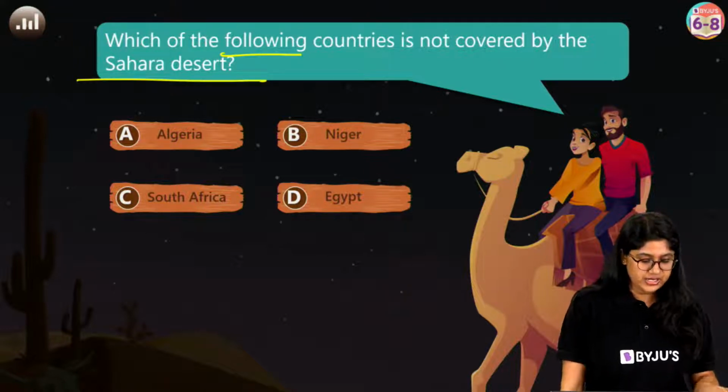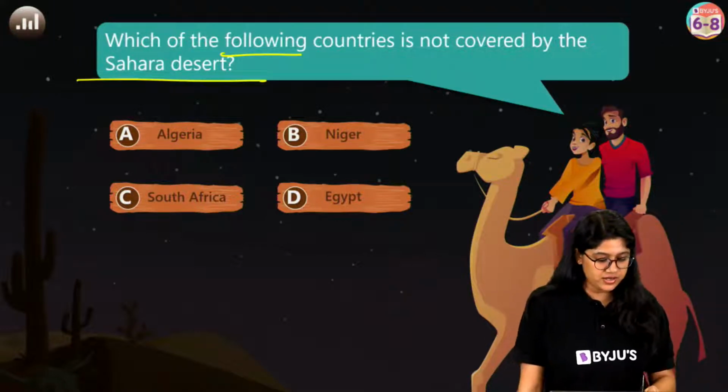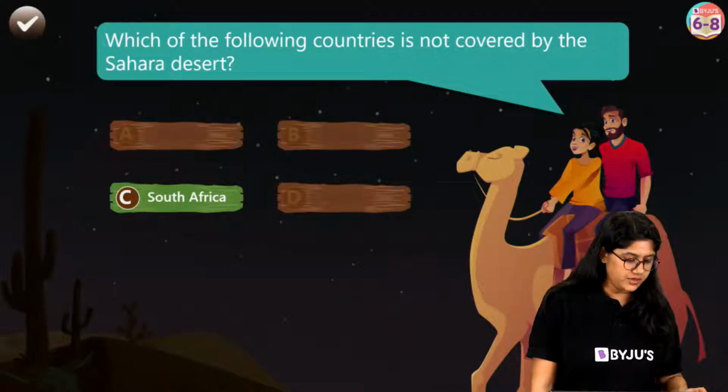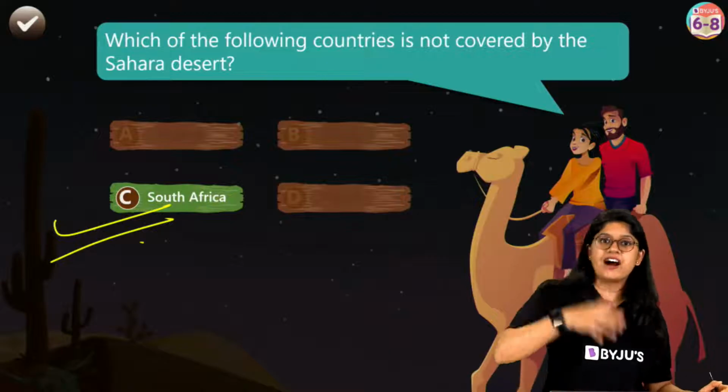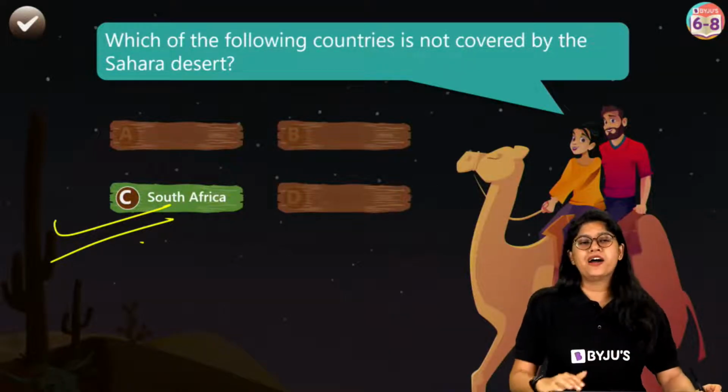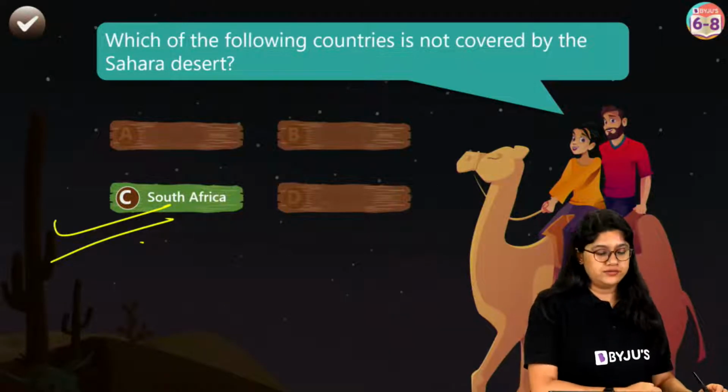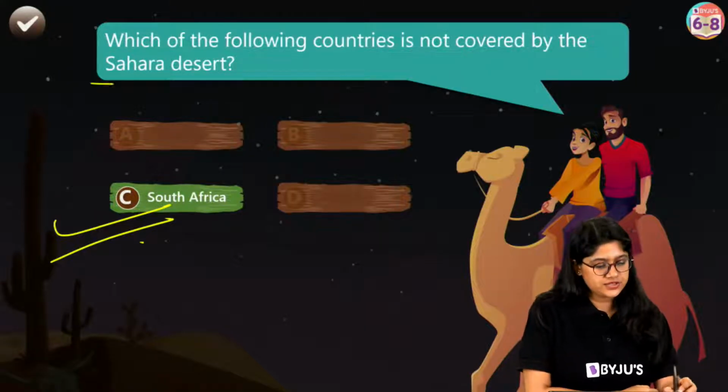Very good. The correct answer to this question is option C, South Africa. South Africa is very far off. It's there in the southern part of Africa, and of course it's not covered by the Sahara Desert.